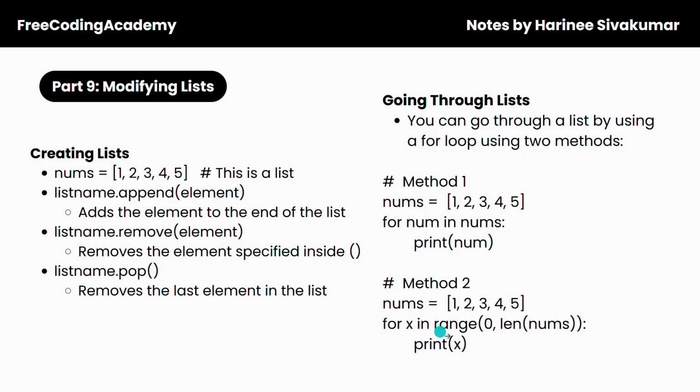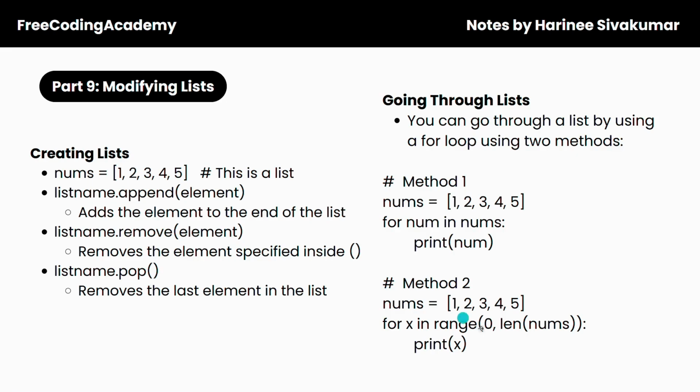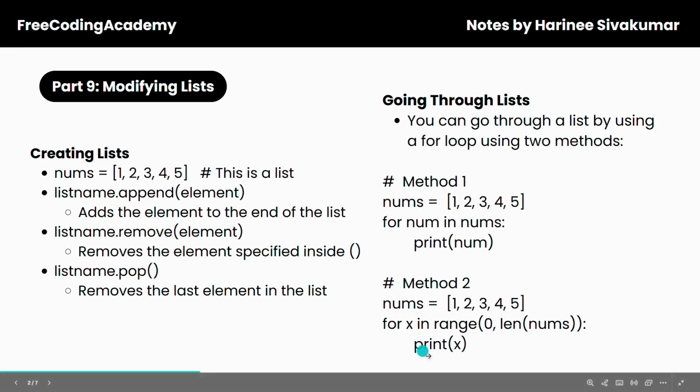But we know that when we're using the range function, the first index is inclusive and the last index is non-inclusive. Therefore, it's going to take the elements from index 0 all the way up to index 5 exclusive. So it's going to go through all of these elements, and then we're saying print x. So we're looping through all the elements in this list and then printing them. So this is also going to print 1, 2, 3, 4, 5.